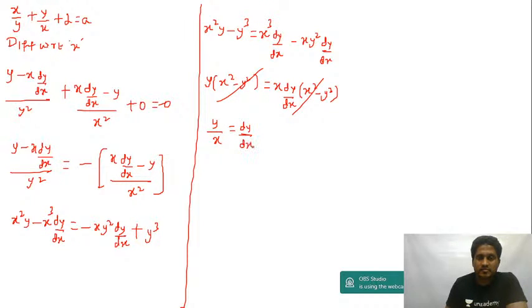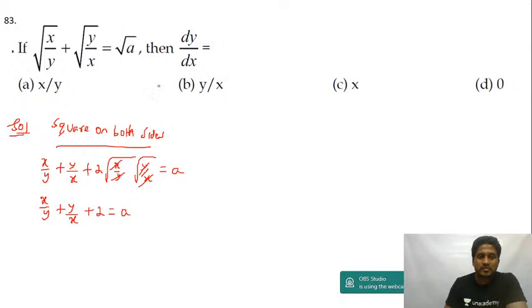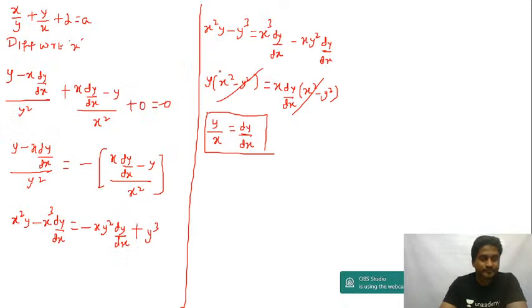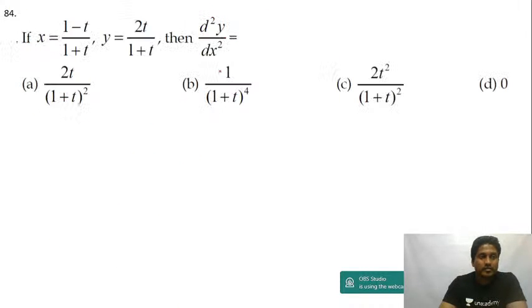That's the answer, guys. Dy by dx is equal to y upon x. Square on both sides, then it will be easy. So y upon x is equal to dy by dx. That is option B. I repeat myself, all these are comment K questions, guys. Let's move to the next question.